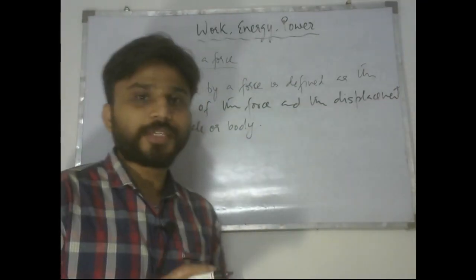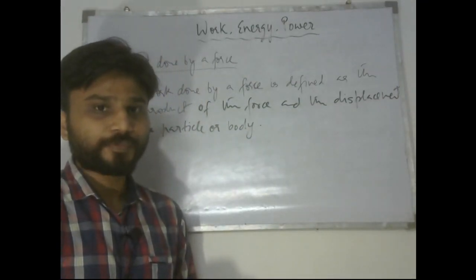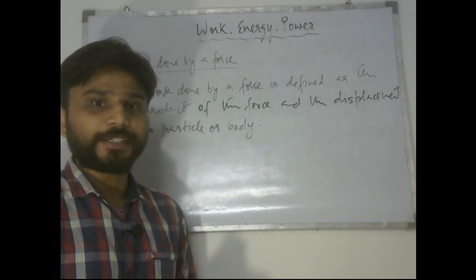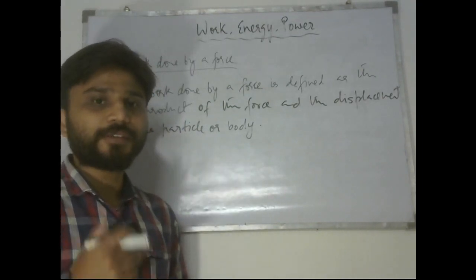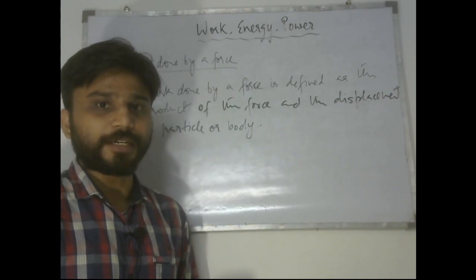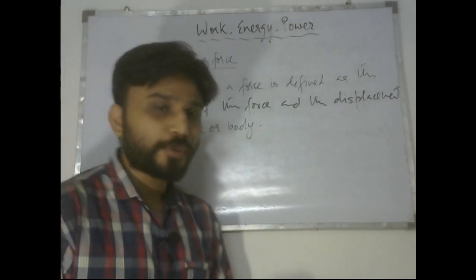So this is what we have to learn actually: how do we write this, and what is the physical implication of this definition.